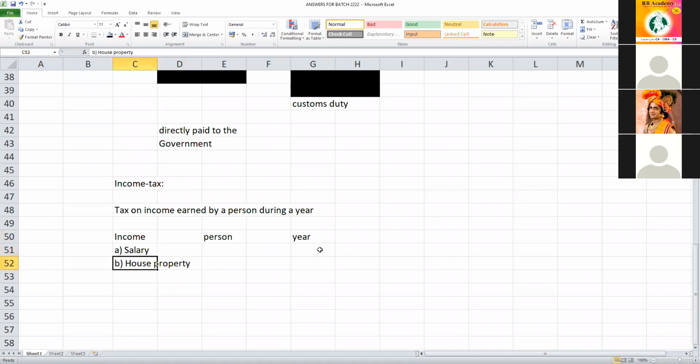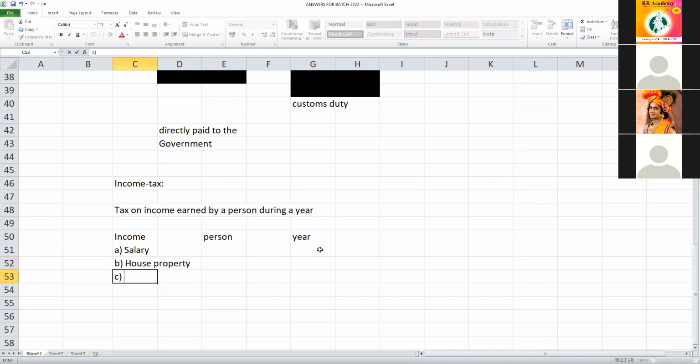That is also income. Another person owns a big building which is let out for commercial purposes. Monthly rent is 1,50,000. Rent monthly he is receiving, into 12, 18 lakhs he is earning. So how to compute? This is house property income.